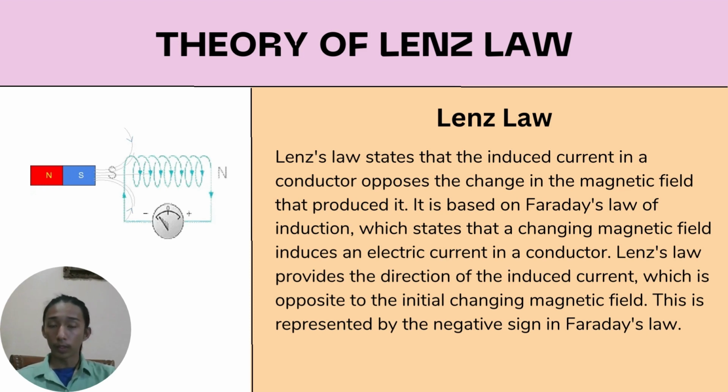Lenz's law is based on Faraday's law of induction, which says a changing magnetic field will induce a current in a conductor, whereas Lenz's law tells us about the direction of the induced current, which opposes the initial changing magnetic field which produces it. Hence, this is signified in the formula for Faraday's law by the negative sign.